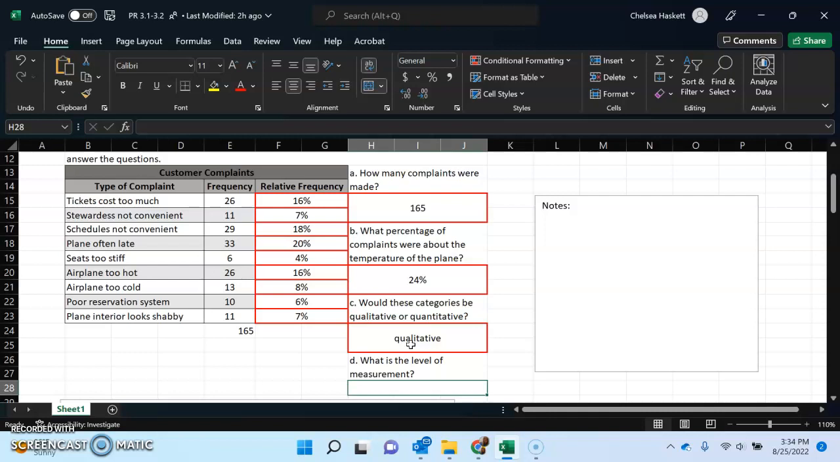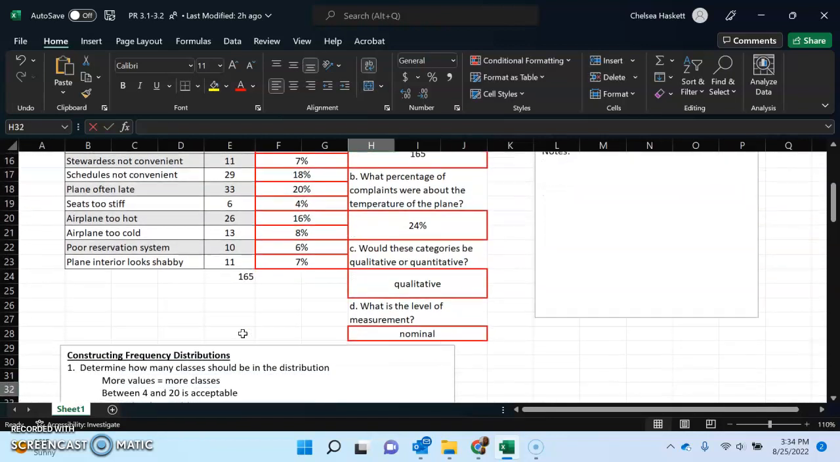What is the level of measurement? All right, so if we're talking about this, does the order of these matter? So we know it's qualitative, so that pushes it down into either nominal or ordinal. Now to pick, does order matter? If order does not matter, it is nominal, and order does not matter here, so it is a nominal measurement.